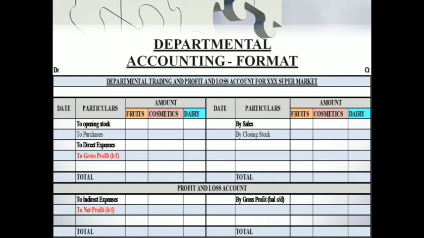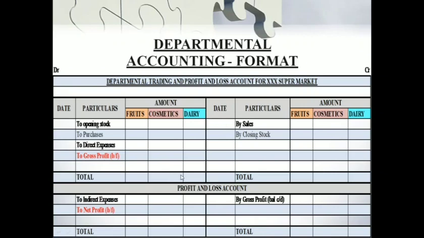Say in our example we had the supermarket. If the supermarket has 3 departments, then we are going to have 3 separate amount columns, one for each and every department. Okay, so departmental accounts, the trading and profit and loss account, you prepare in the same format. In the trading account you have opening stock, purchases, direct expenses, sales, closing stock, and you will find out the gross profit.